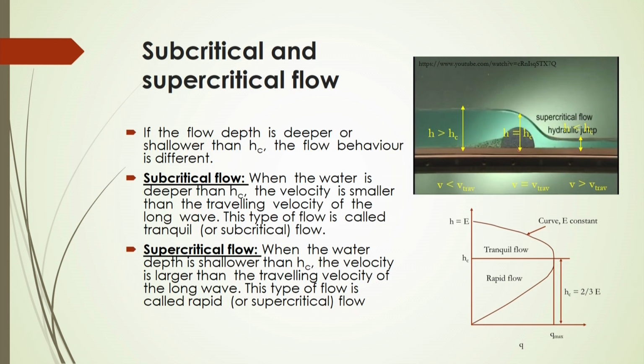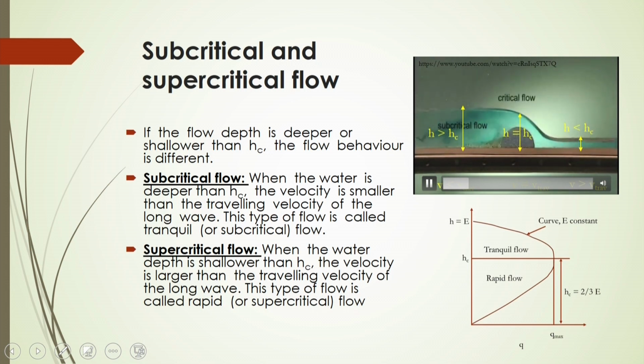Before this point there will be a depth of water in the channel, represented by H, and at the critical condition, after the stone, the flow will suddenly drop to a higher velocity, where this water depth H will be smaller than in the other part.